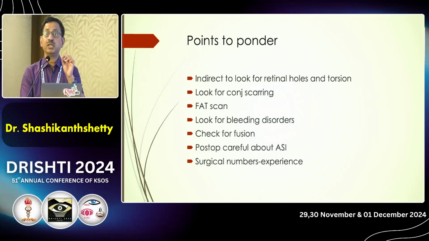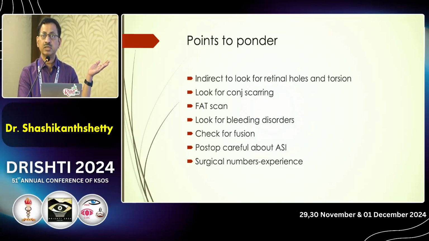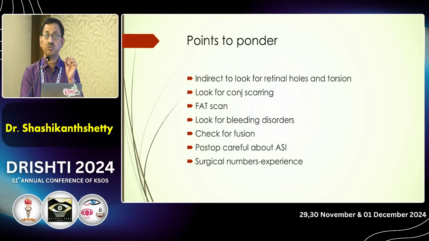Look for bleeding disorders. Ask for a history of bleeding disorders. The patient might have had a history of previous bleed, which we might think may not be important, but the patient can bleed during surgeries. Check for fusion. Look whether the patient is able to fuse. If the patient is not fusing, then he might be a risky patient. Then you have to look for other findings, like look for anisometropia, look for uncorrected torsion.